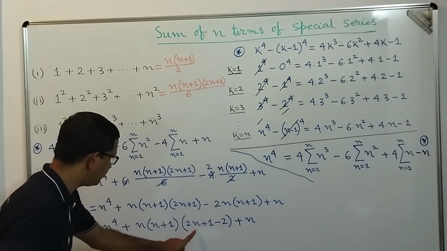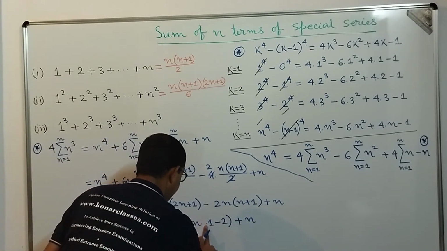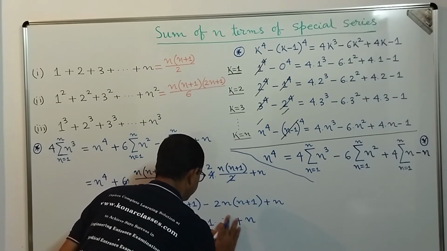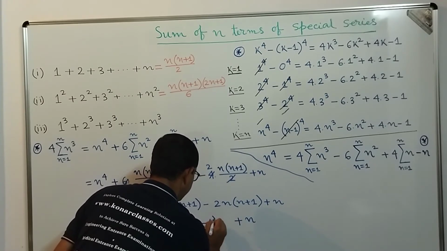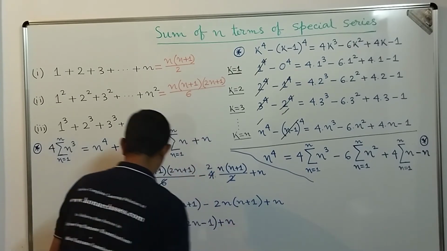Now 2n plus 1 minus 2 means 2n minus 1, so we can write 2n minus 1, correct? And here it is plus n, correct?